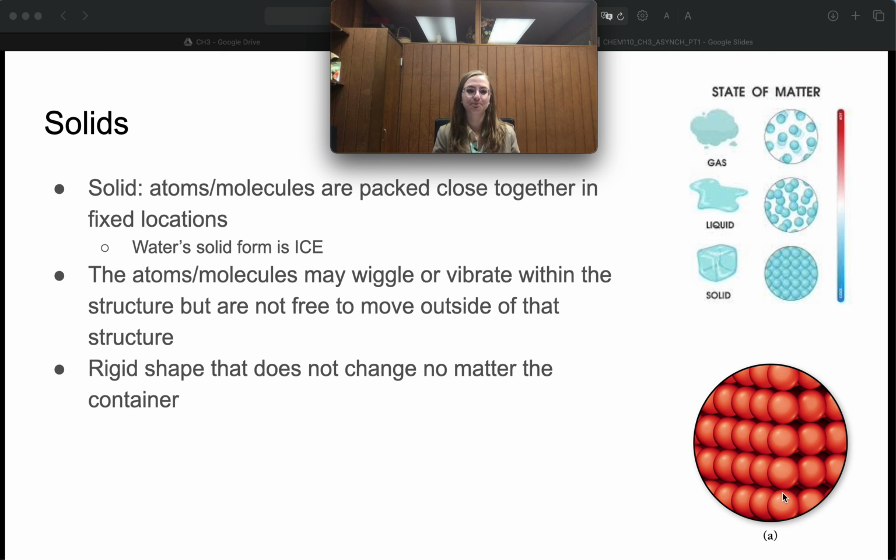They're just shimmying. So remember, solids are also a rigid shape that doesn't change no matter the container. If I had a cube of ice and I put it in my coffee cup, and then I put it in a wine glass, and then I put it in a big old popcorn bowl, we're not going to see any difference in the cube of ice. It's going to look like the same solid shape of ice from container to container.